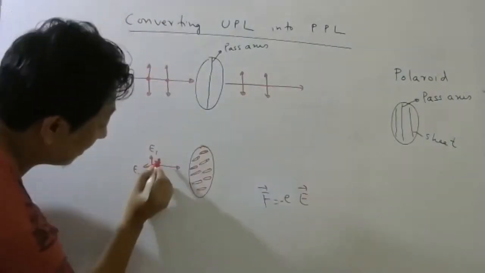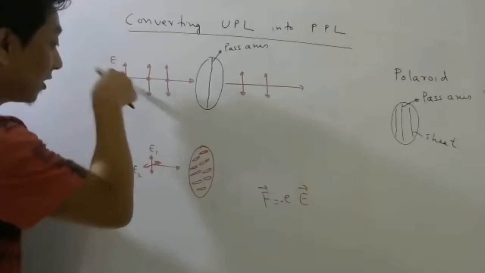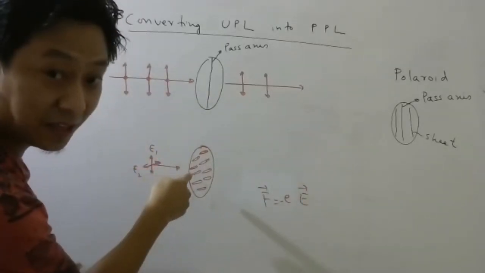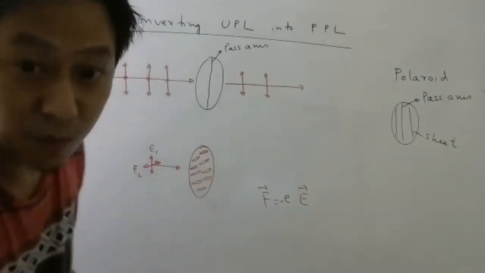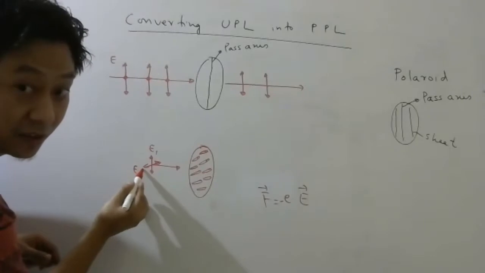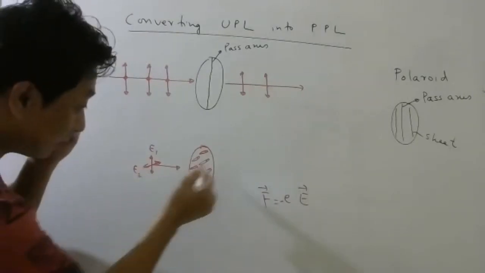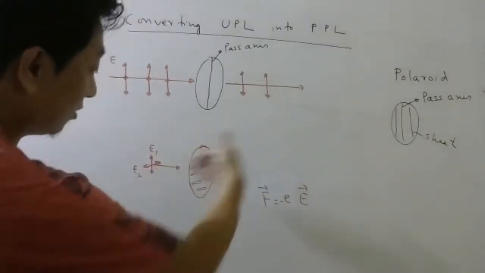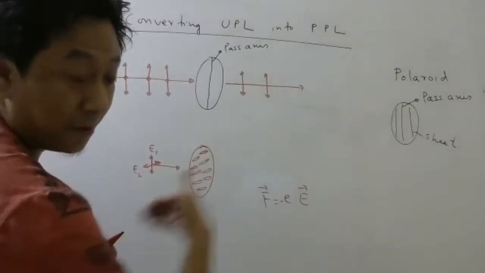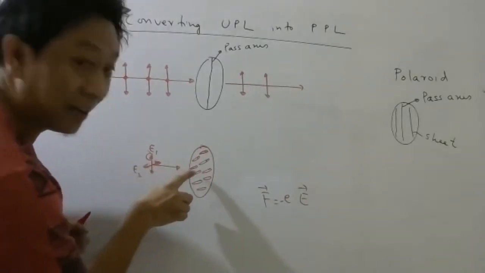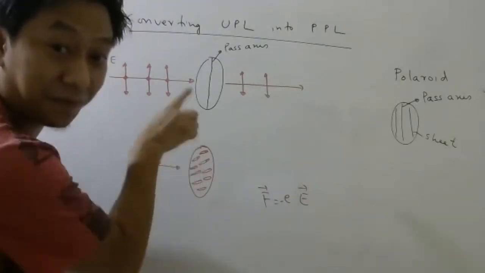So when this electric field, this component, this dot, reaches the material, the electrons in these molecules can respond to this electric field, right? Because it is parallel to the dimension. So they can oscillate this way, this way. But this electric field will try to make the electrons oscillate this way.